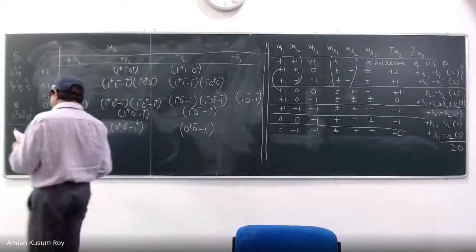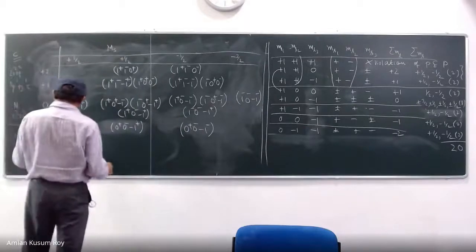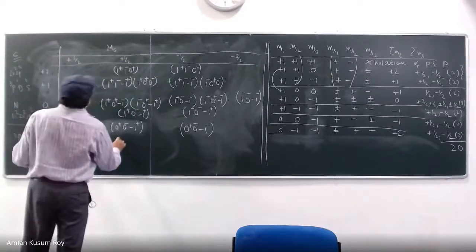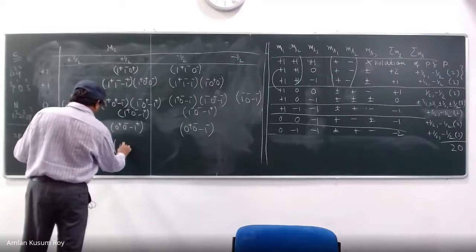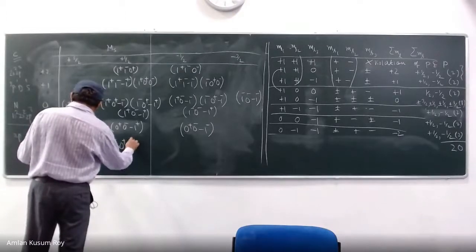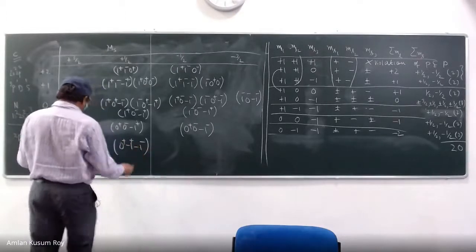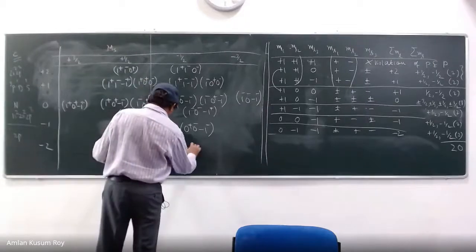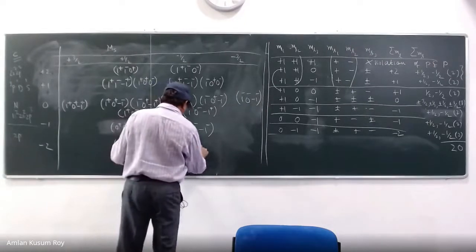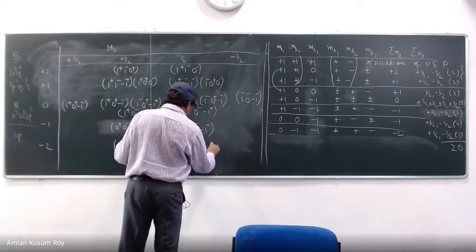Okay, and the last one is 0 plus minus 1 plus minus 1 minus, and 0 minus minus 1 plus minus 1 minus.